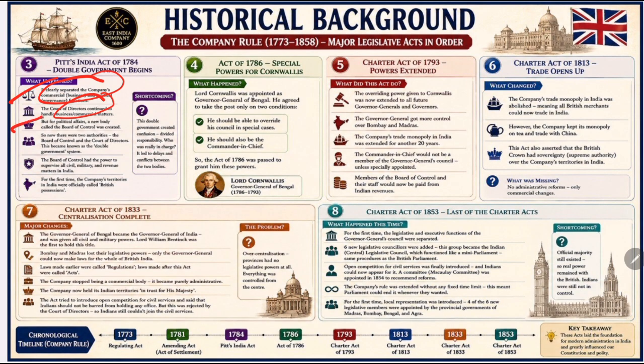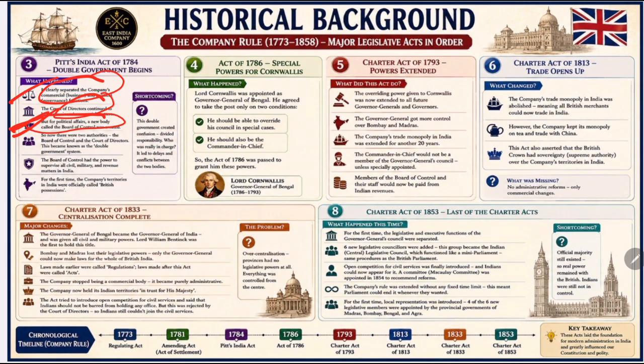And the third point was that a Board of Control was created. Another board or committee was created in the name of the Board of Control, a new body established by the British government. Its job was to supervise political and administrative matters in India. This ensured direct involvement of the British government in Indian affairs.